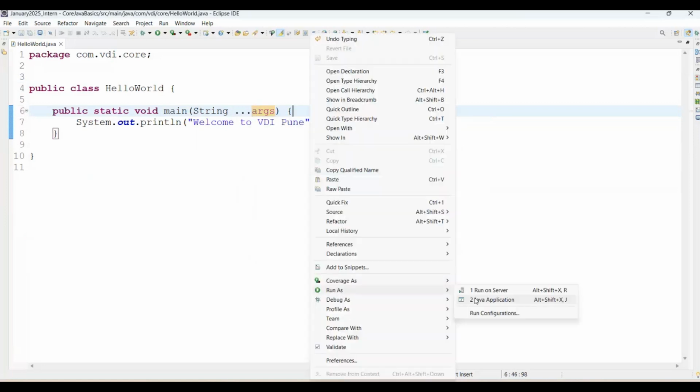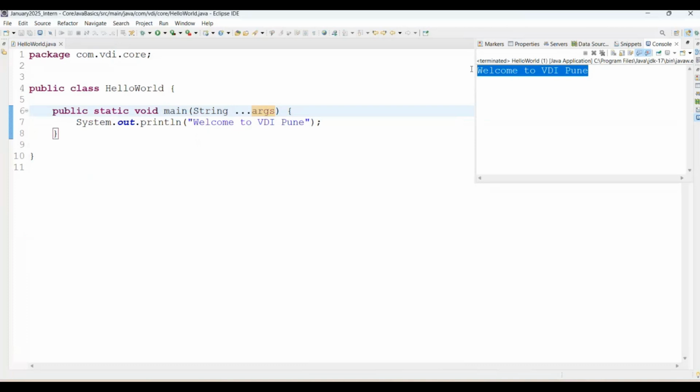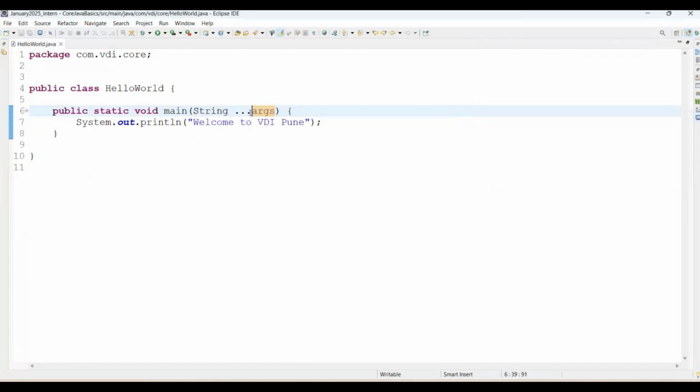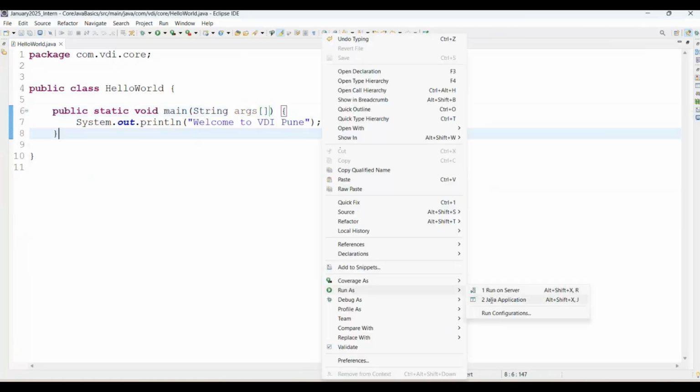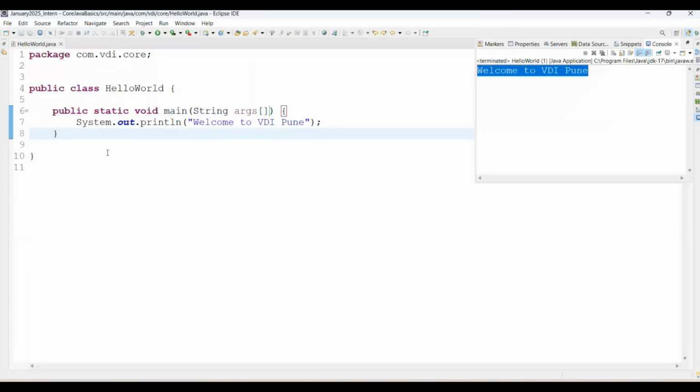Simply to run a Java application, save on screen. Here is the output. Again, if you are passing array brackets here, then also it will give us the output. See on screen. Now coming to inside the main